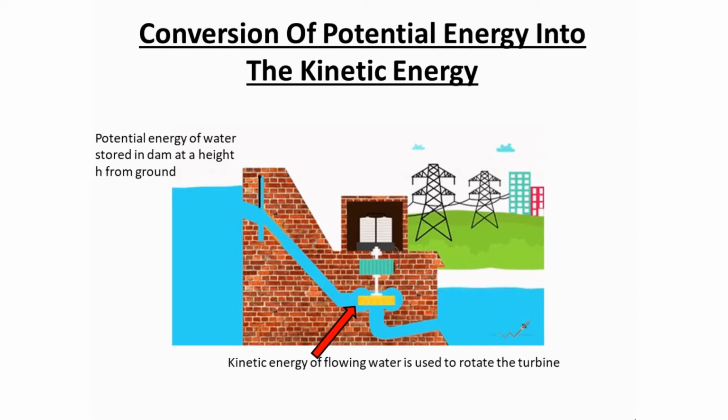The shaft of the turbine is connected to the alternator shaft in the power station, where the mechanical energy is converted to electrical energy. Thus you can see the potential energy of the water stored at the dam is converted first into kinetic energy of the flowing water, which is used to rotate the turbine of the hydroelectric power station.